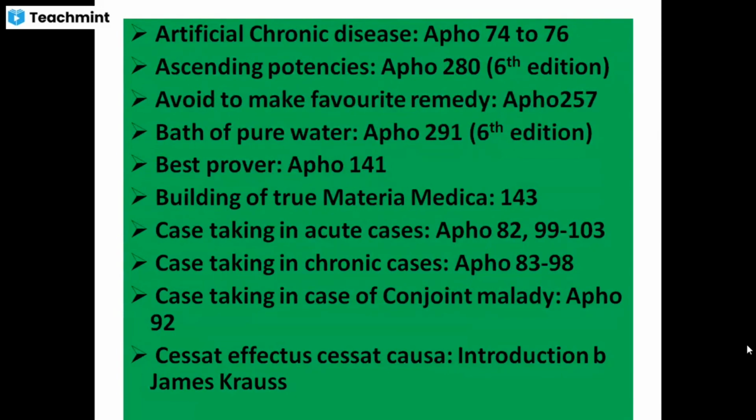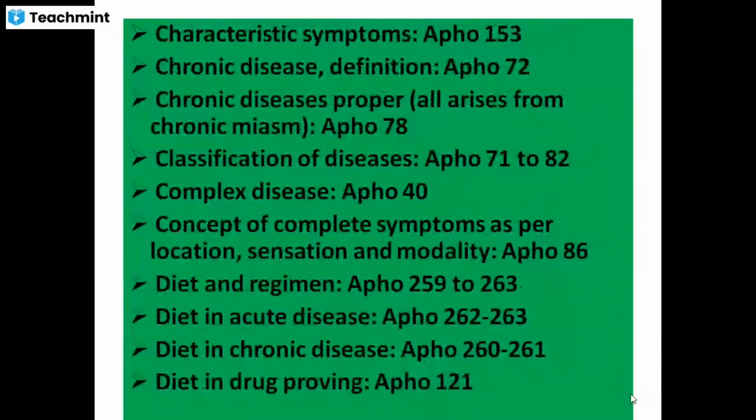Cessante causa cessat effectus. It is given in the introduction by James Cross. Next, characteristic symptoms given in aphorism number 153. Chronic disease definition is given in aphorism number 72. Chronic diseases proper all arise from chronic miasm, as was said, that is given in aphorism number 78. Classification of diseases is aphorism number 71 to 82.